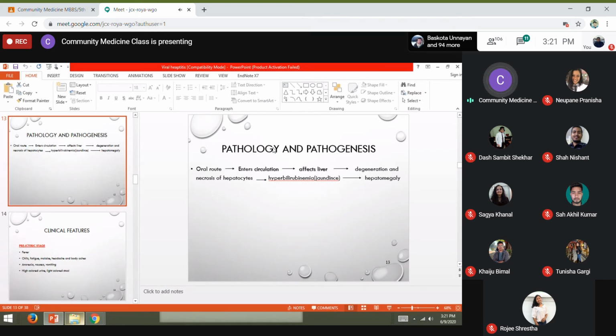It causes degeneration and necrosis of the hepatocytes, and later this degeneration is followed by regeneration, following the production of antibodies.